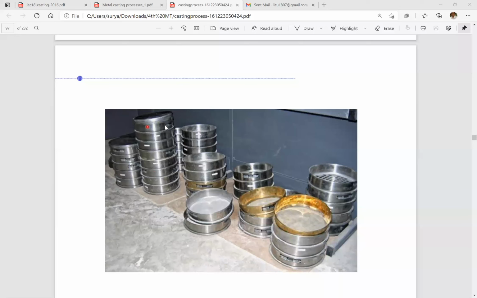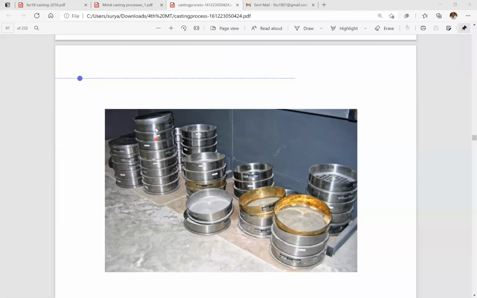After the vibration shaking, some sand will move to the second sieve according to the grain size, and then to the next sieve, and this process continues up to the last.